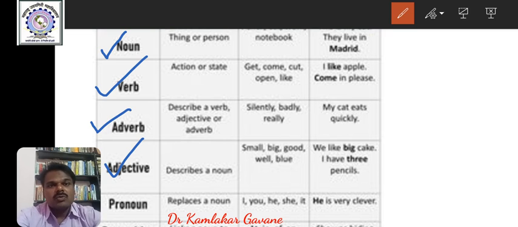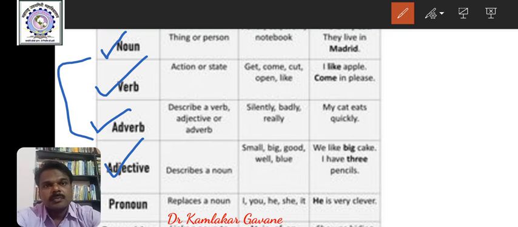First these 4 are from open class. The definitions are simple. Noun is a naming word, verb is an action denoting word, adverb modifies verb, adjective or another adverb, and adjective modifies noun.